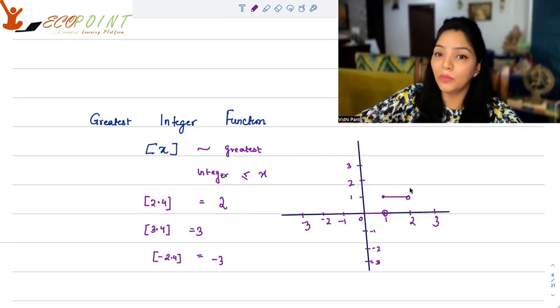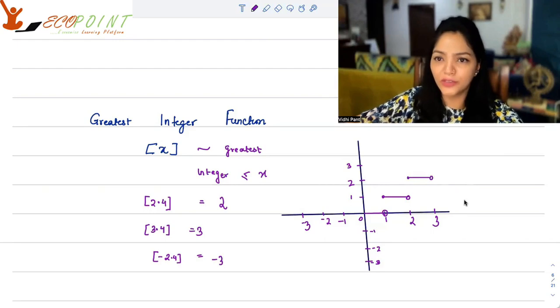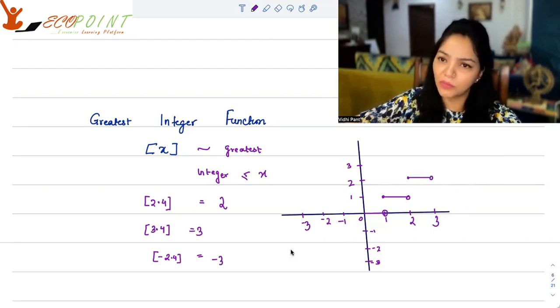But the moment I put 2, 2 comes out. And up till 3, it will just be 2. So this is a step function, as you can see, and for the negative numbers also, it will go like this. Between minus 1 and 0, if you take minus half, what is the greatest integer less than or equal to minus half? It's actually minus 1. So if my input is minus half, then minus 1 comes out.